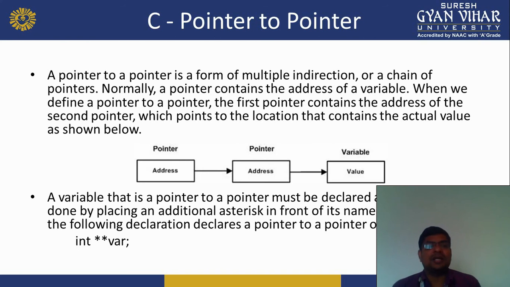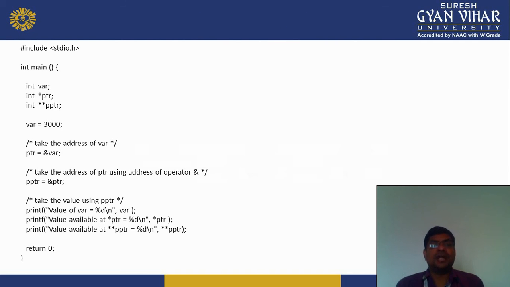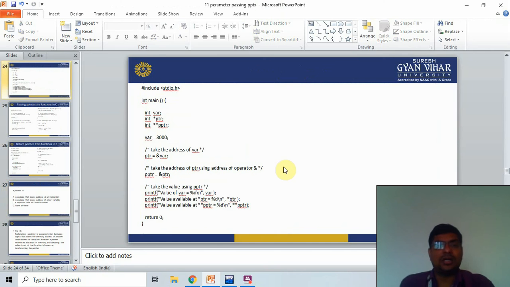This is done by placing an additional asterisk in front of its name. For example, the following declaration declares a pointer to a pointer of type int. So we use the double asterisk symbol for pointer to pointer. So that is the example. I copy that code into Dev C++.